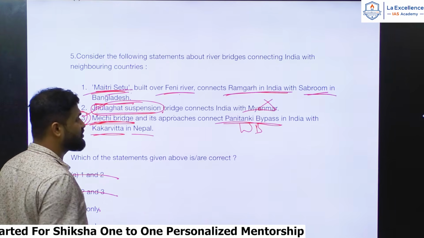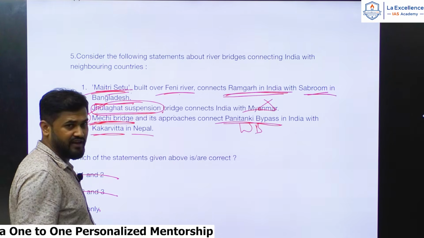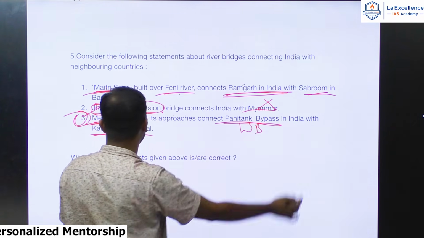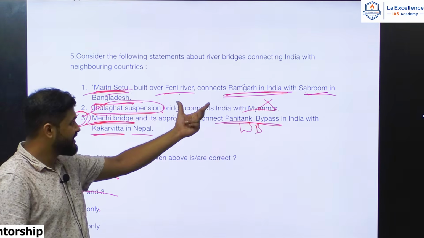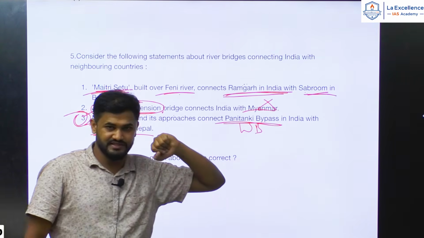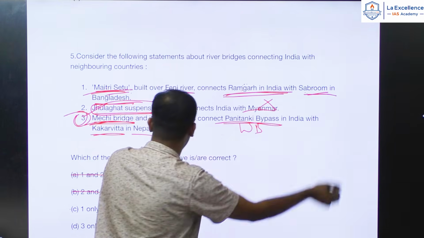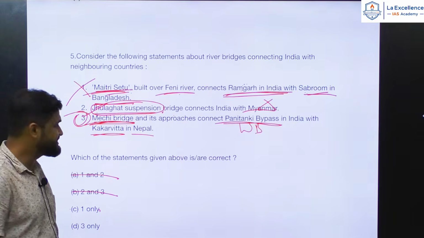Here it says it connects Ramgarh in India with Sabrum in Bangladesh. It has asked such a question because anybody would think Ramgarh is such a name which is situated in India, right? But it is actually not situated in India. Ramgarh is in Bangladesh and Sabrum is in Tripura, India. So there is a swapping of places. Sabrum must be in India and Ramgarh in Bangladesh. The rest of the explanation is correct.